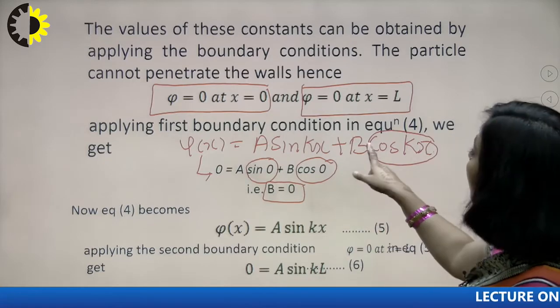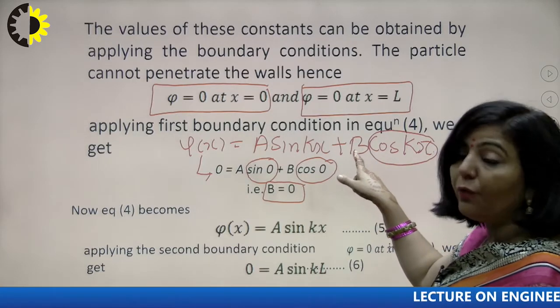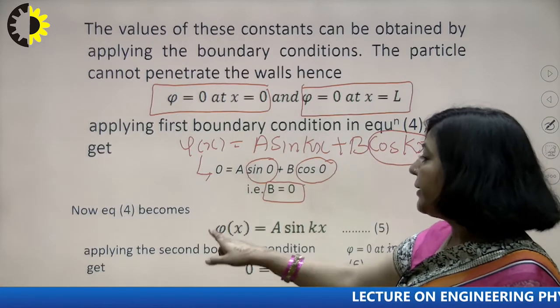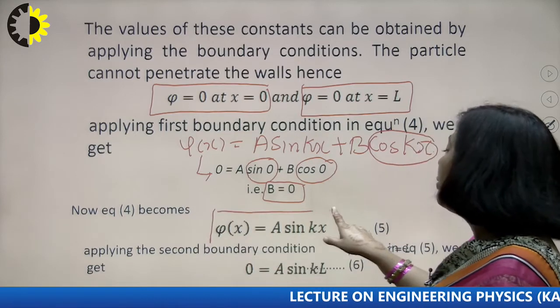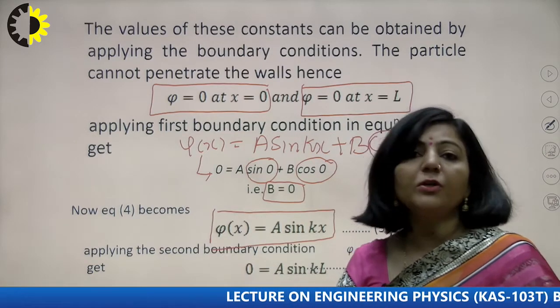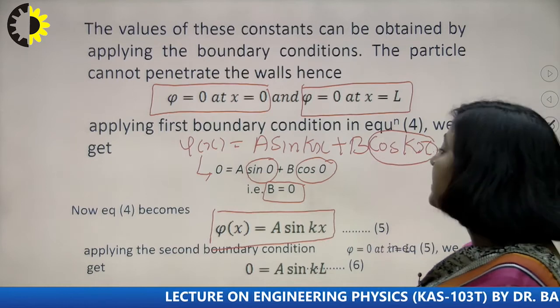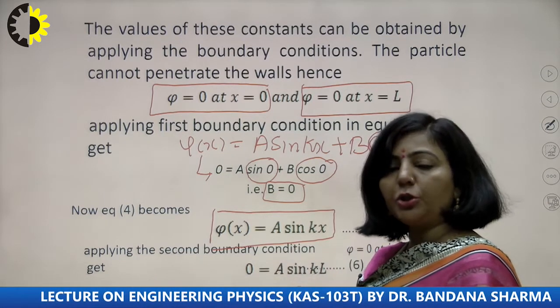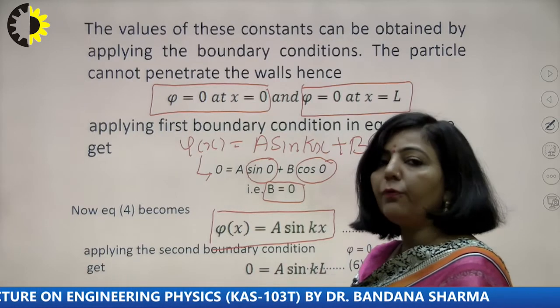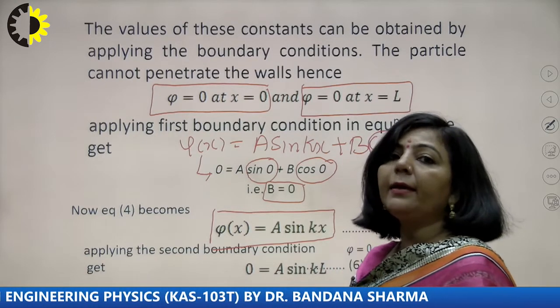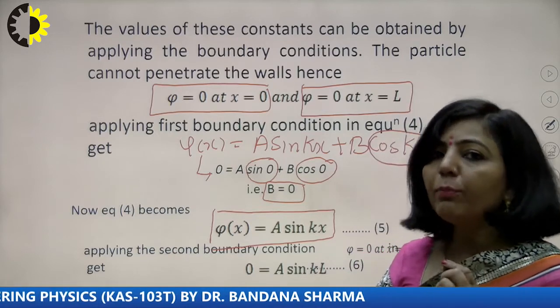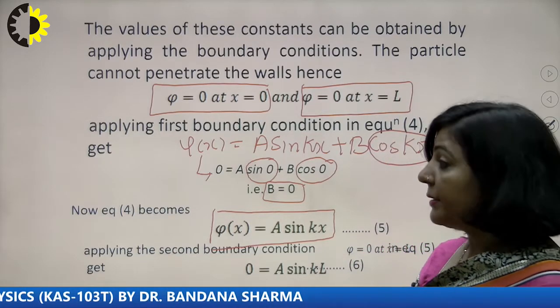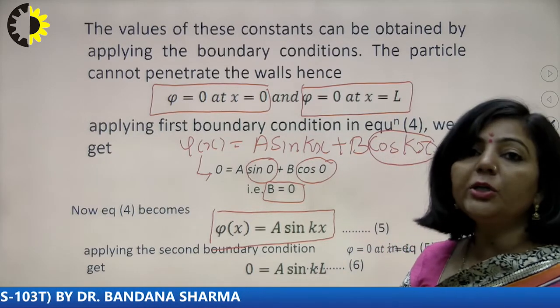And if this unknown constant is 0, then the wave function takes this new form. Now your wave function is A sin kx. So the wave function reduces to a particular form, A sin kx, but we still have one more unknown constant here, and we still have one more condition to find it.